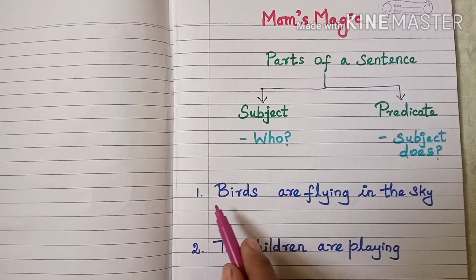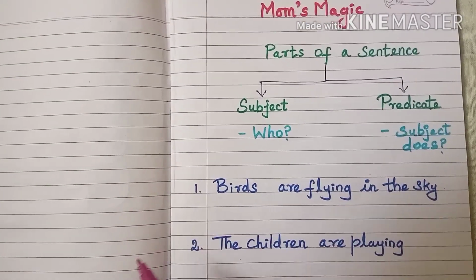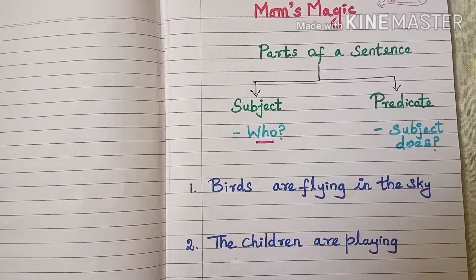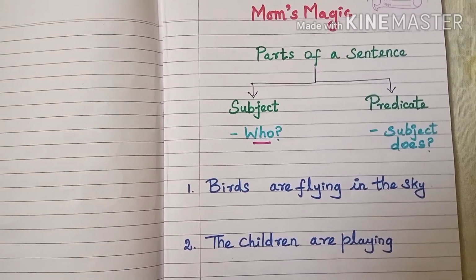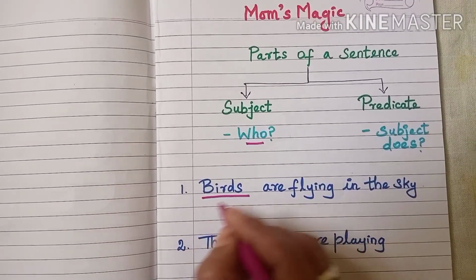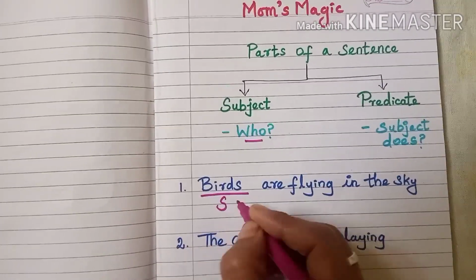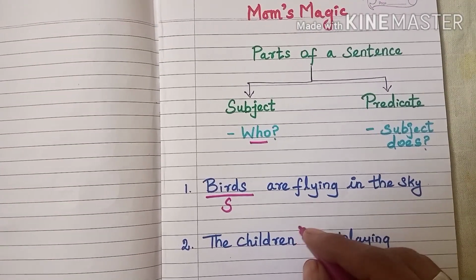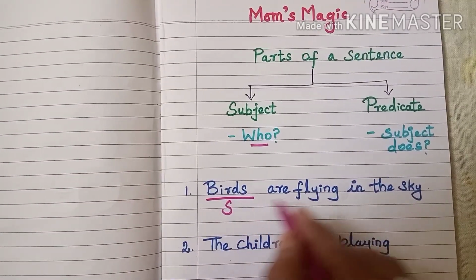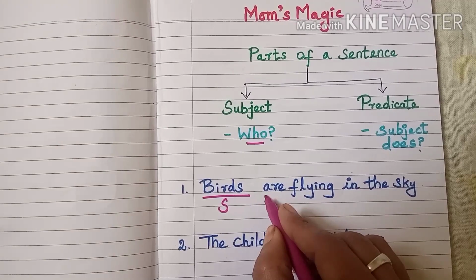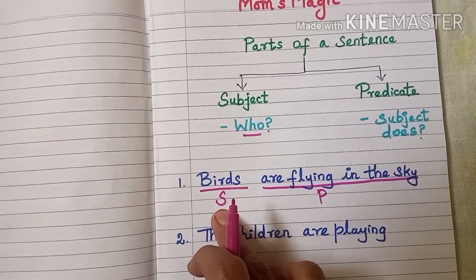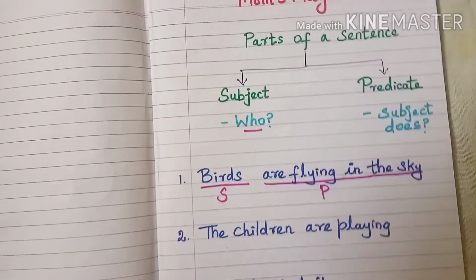Say example number 1, birds are flying in the sky. Here ask the question who are flying in the sky? Birds. The birds are performing the action of flying. So here the subject is birds. What are they doing? They are flying. Where? In the sky. So other than the subject, remaining everything comes under predicate. S indicates subject, P stands for predicate.